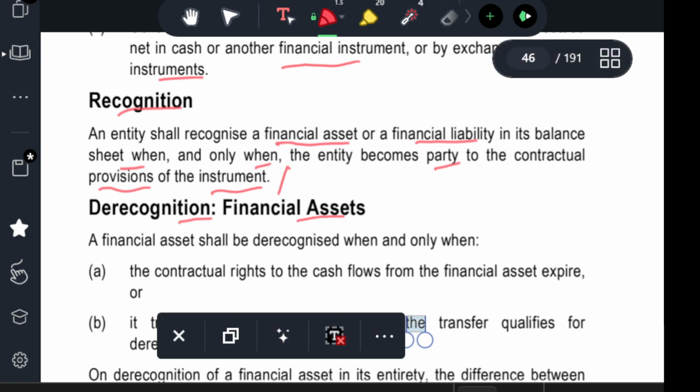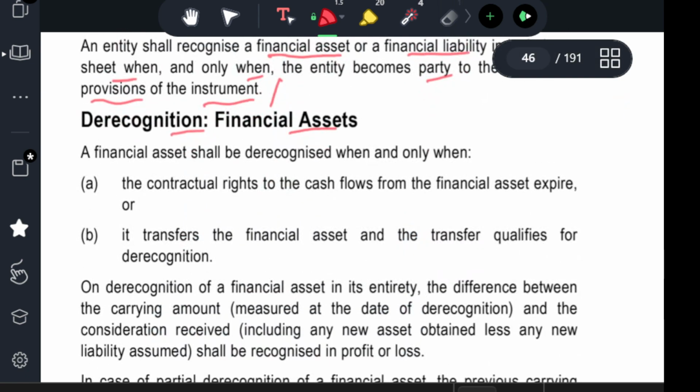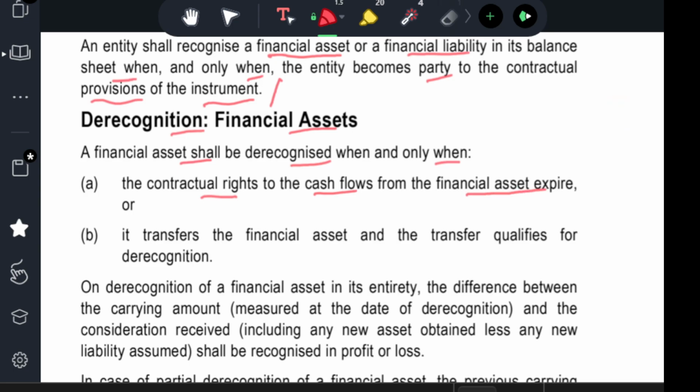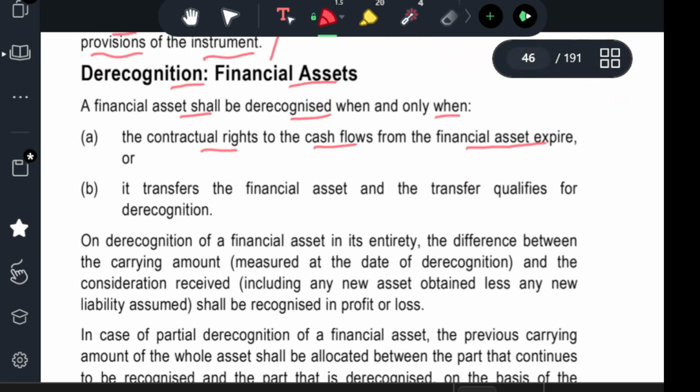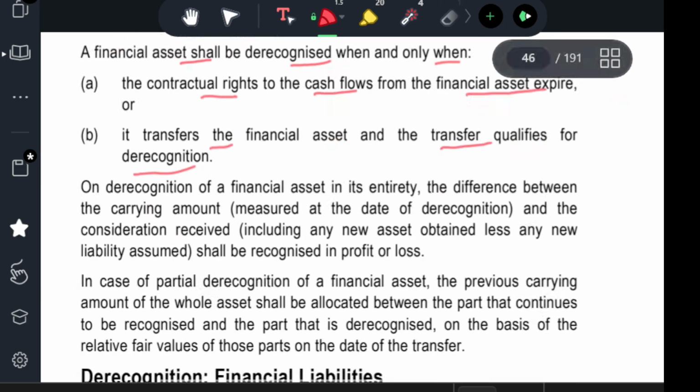De-recognition of financial assets. A financial asset shall be de-recognized when, and only when, the contractual rights to the cash flows from the financial asset expire. So there must be a contract, and that contract has a period. Within that period they hold the asset, but on expiry of the contract's time period they de-recognize the financial asset. Or, if the financial asset is transferred and the transfer qualifies for de-recognition, then they can de-recognize the financial asset.